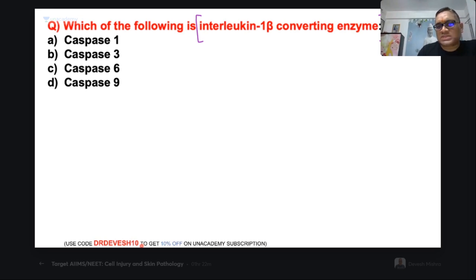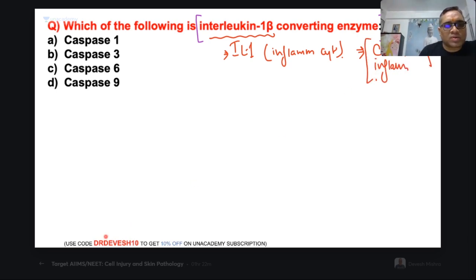So have common sense. What is interleukin 1? Can you tell me? It is an inflammatory cytokine, right? Done. So what are they going to do? They are going to do cell membrane damage, and there will be inflammation.